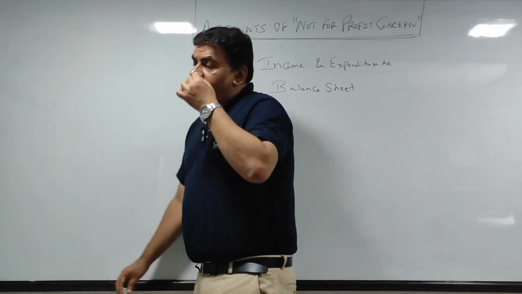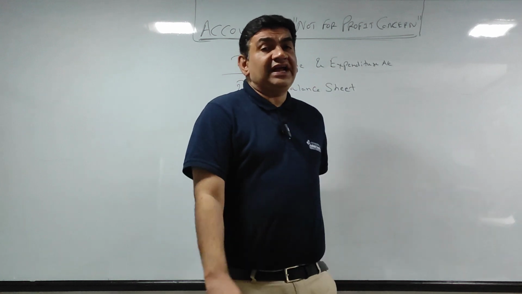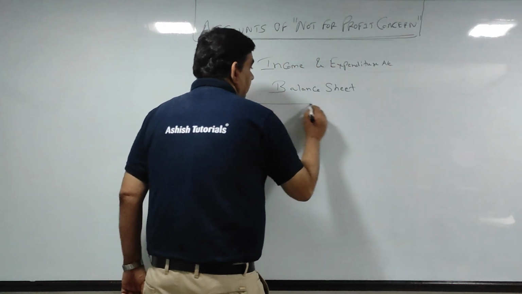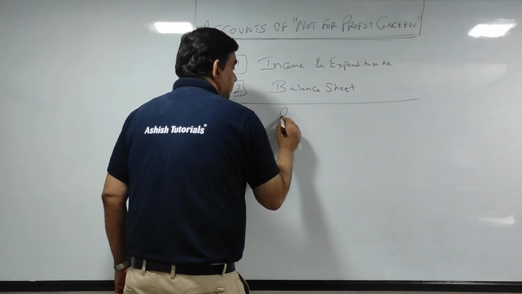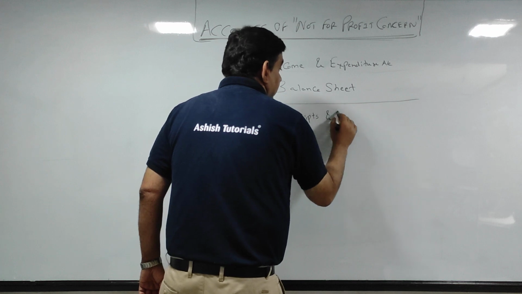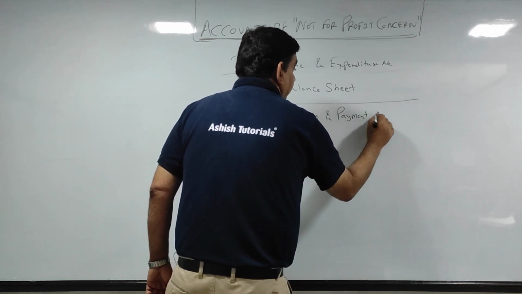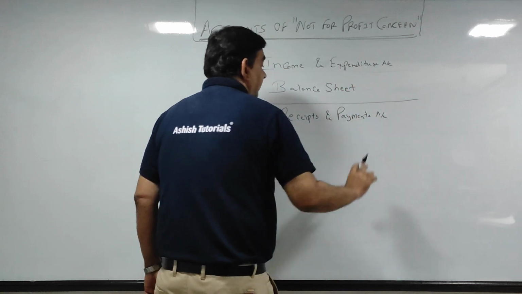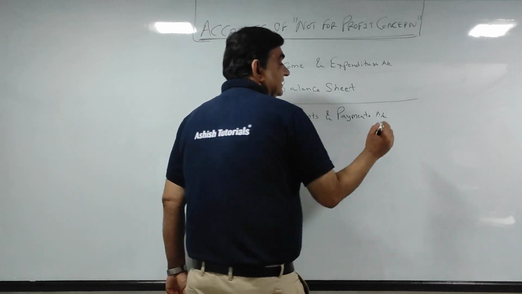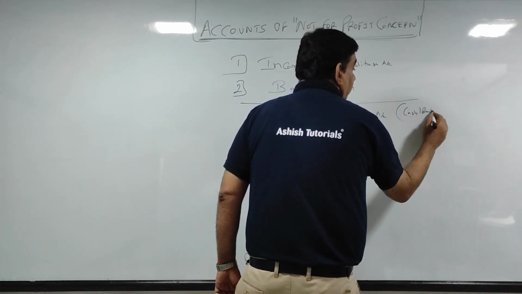In partnership final accounts, what is given in the question? They give you a trial balance along with adjustments. Now what happens here is, instead of a trial balance they will give you a receipt and payment account. Receipt and payment is nothing, guys, but just a summary of the cash and bank account.